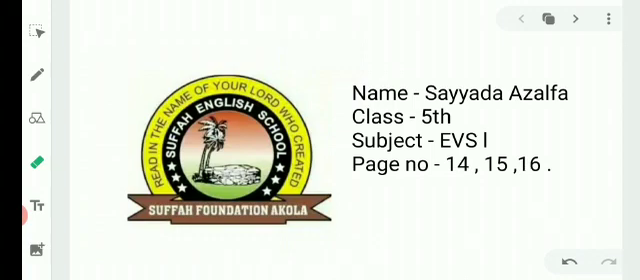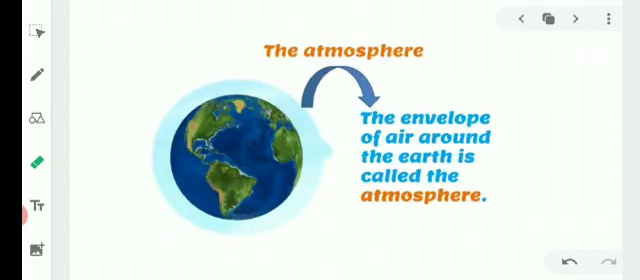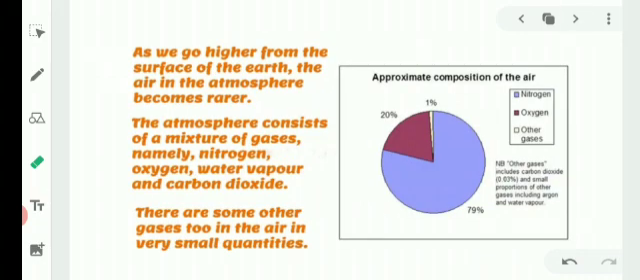Open page number 14 of your EVS book. First topic on this page, the atmosphere. The envelope of air around the earth is called the atmosphere, which means our earth is surrounded by a layer of air all around, which is called atmosphere.